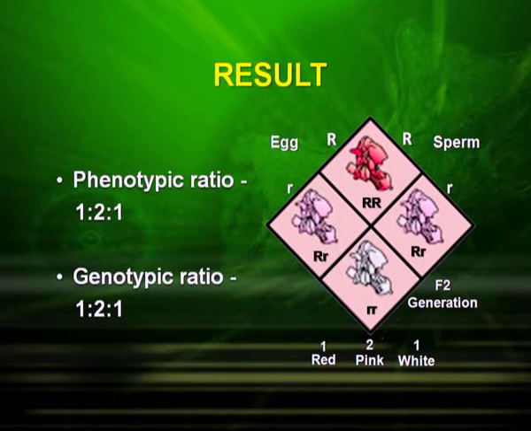1:2:1. Now can you recall the monohybrid cross, where we found the ratio 3:1. So this is a different kind of interaction, where we find a different genotypic ratio and a different phenotypic ratio, but the genotypic and the phenotypic ratio are the same in the case of incomplete dominance. 1 red, 2 pink and 1 white. We get 1 red flower, 2 pink flowers and 1 white. So the genotypic ratio becomes 1:2:1.